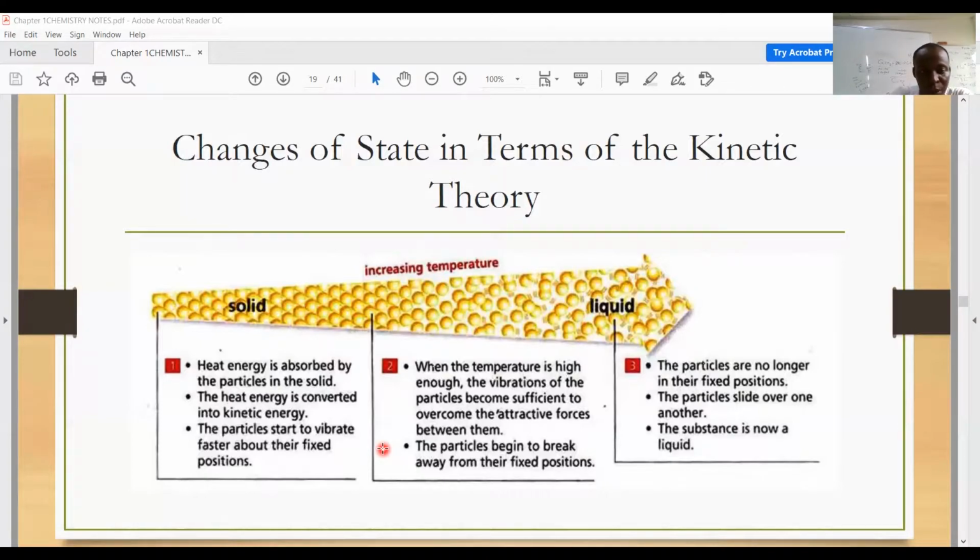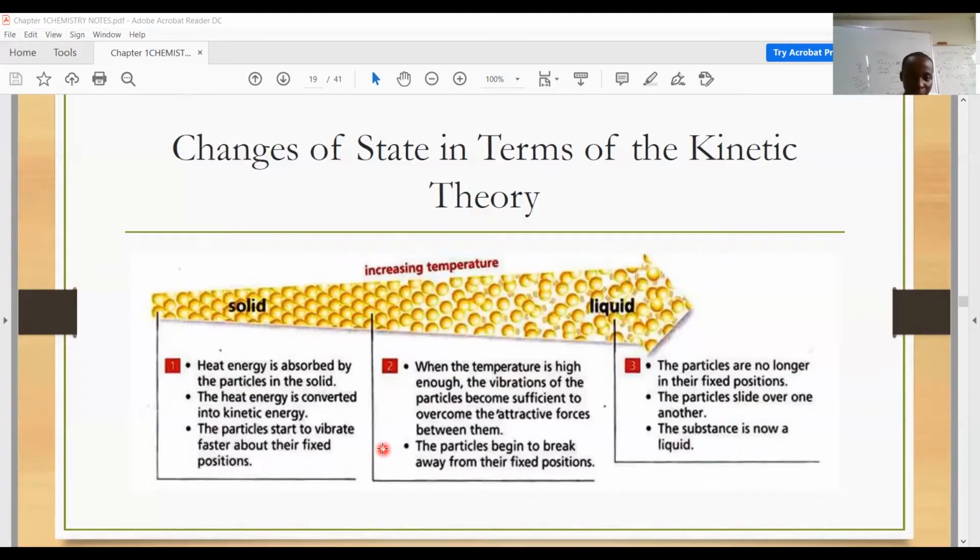That is when you are looking from solid to liquid. If you are moving backwards, obviously you are not going to add heat, but rather you're going to remove heat energy. By the way, the kinetic theory is also known as the particle theory. And so when you hear particle theory, kinetic theory, don't be so confused. Directly or indirectly, they look the same.